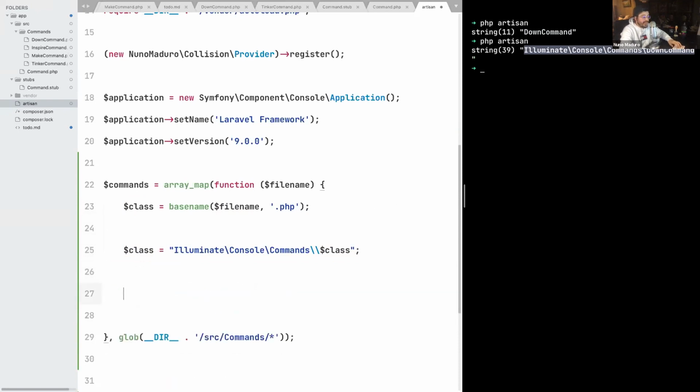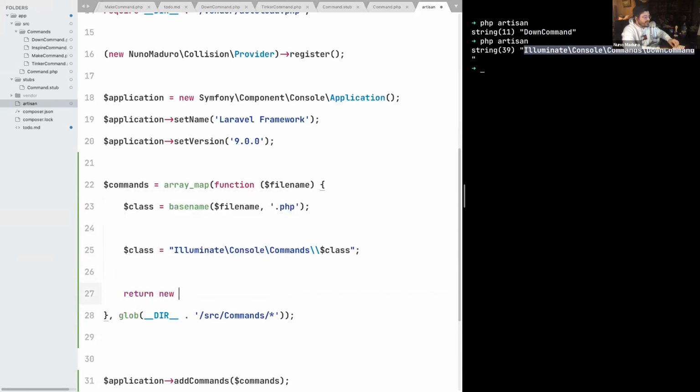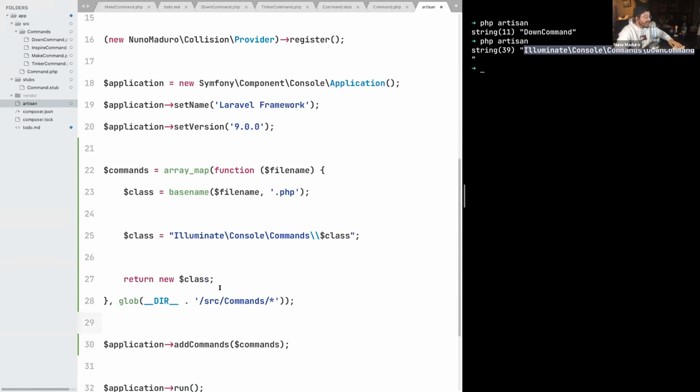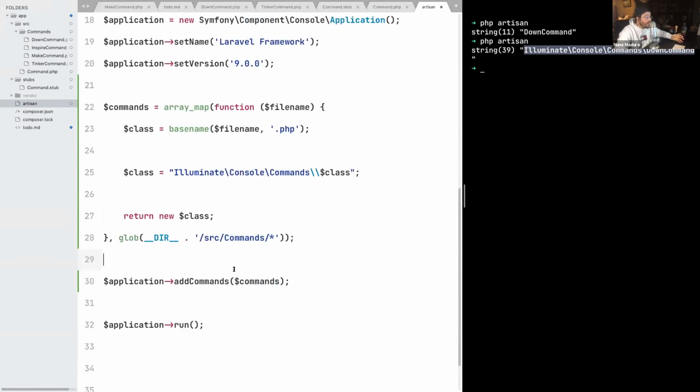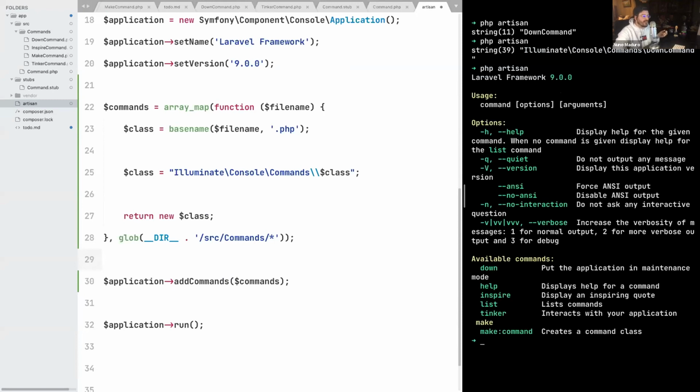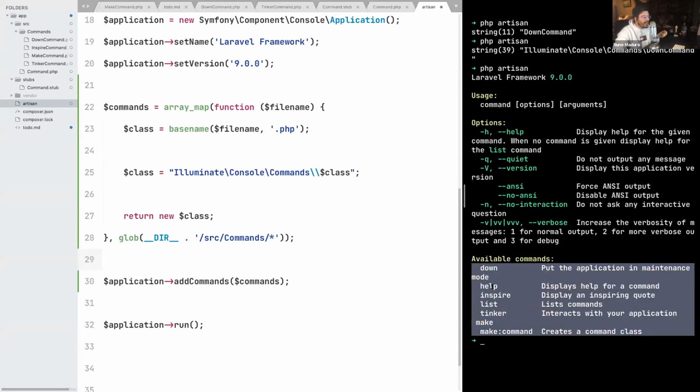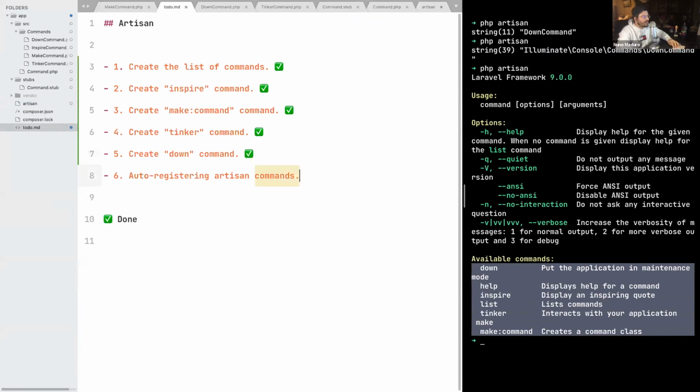And really, the last step is to new up this object. So I can simply do new class, like that, return new class. Meaning that if my live code goes correctly, what I do expect to happen now is that if I type php artisan, all the commands should appear on the list of available commands, and I see all of them, even though I haven't registered those commands manually. So all the commands that I create starting from now will appear on this list of available commands automatically, meaning that we just have finished the auto-registering Artisan commands.